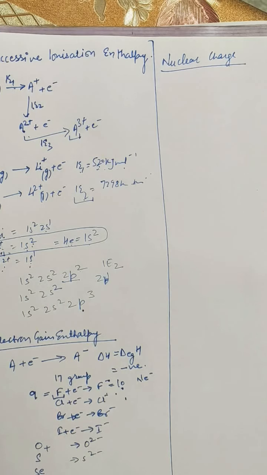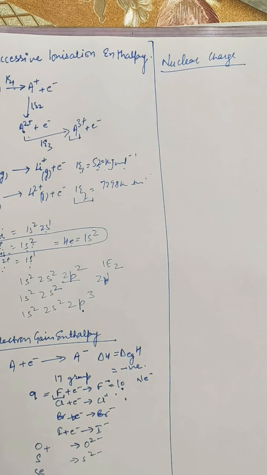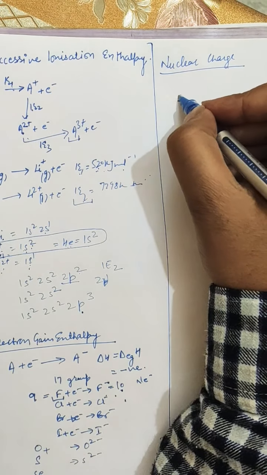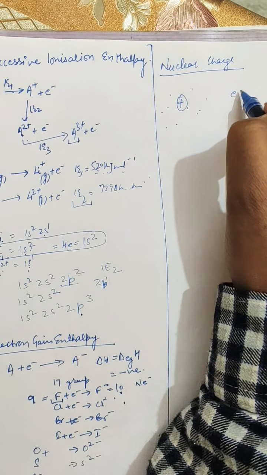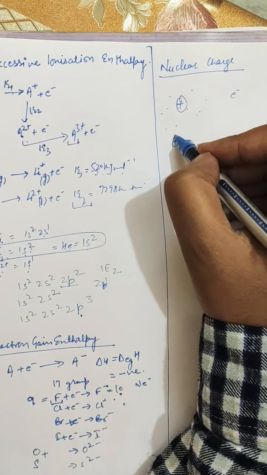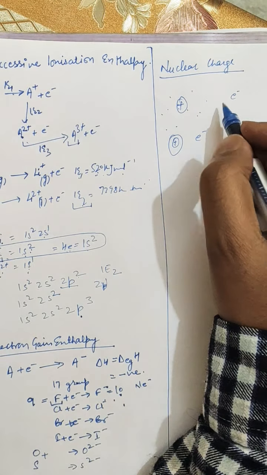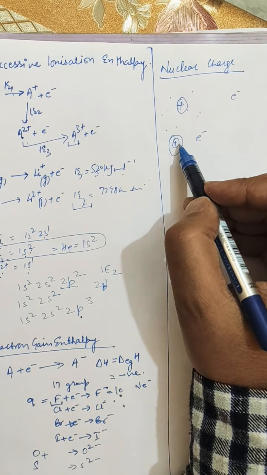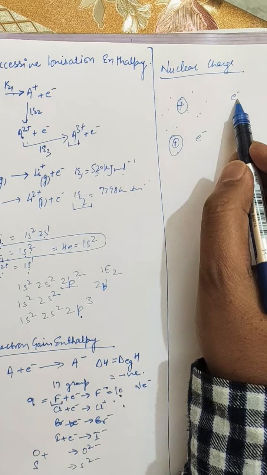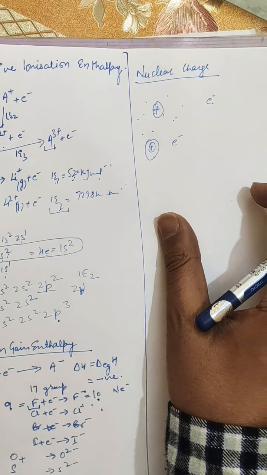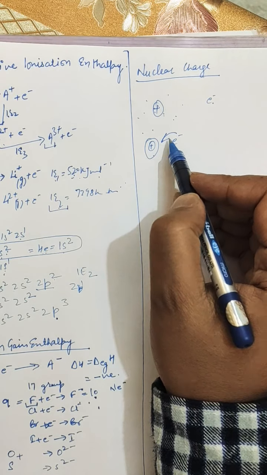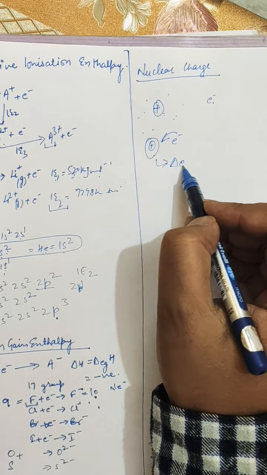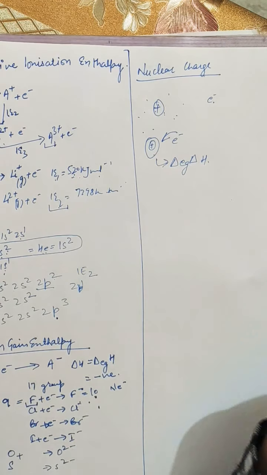Further, size of the atom. With the increase in the size of the atom, the distance between the nucleus and the incoming electron increases, and this results in lesser attraction. If there are a large number of electrons present, the distance between the incoming electron and the nucleus increases. If the size of the atom is already large, the electron will be far away for the addition, whereas if the atom is small, the electron is nearest to the nucleus. So this electron will be easily added to the atom, which results in more electron gain enthalpy.